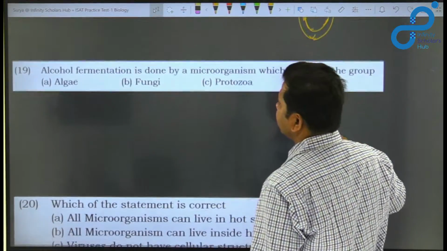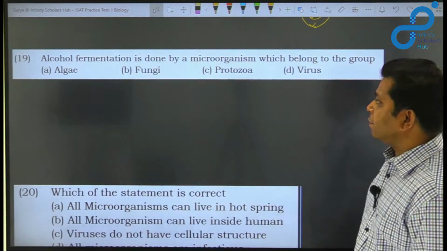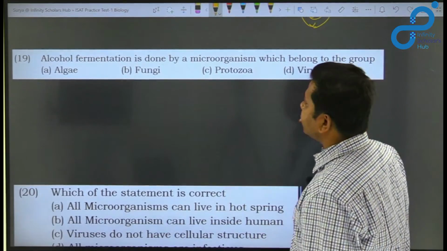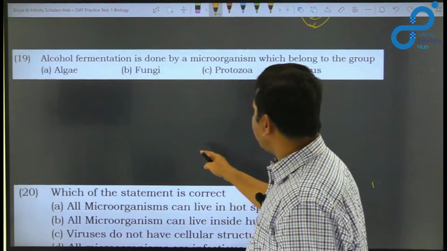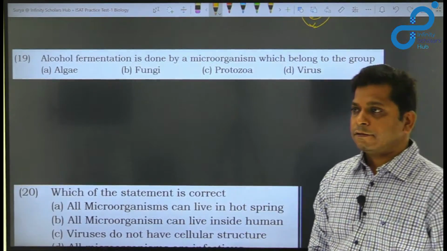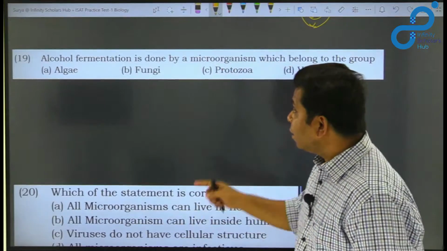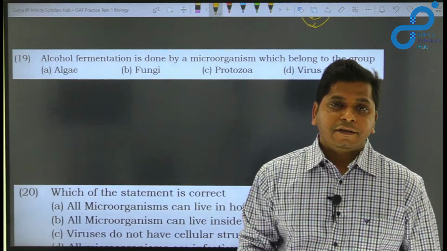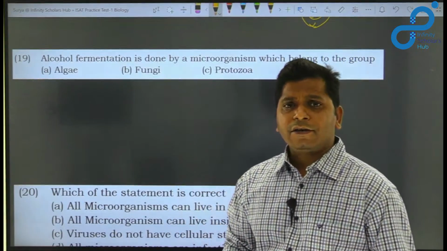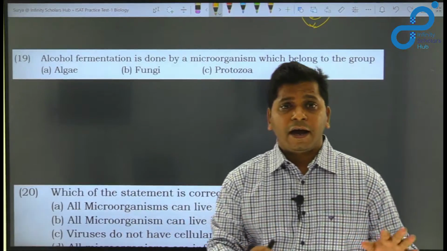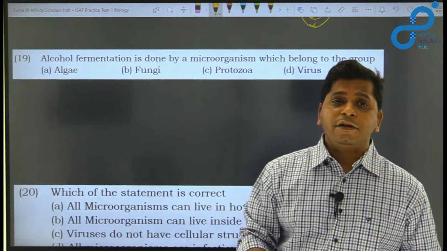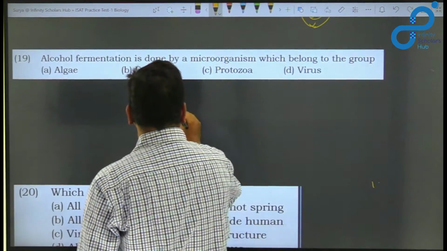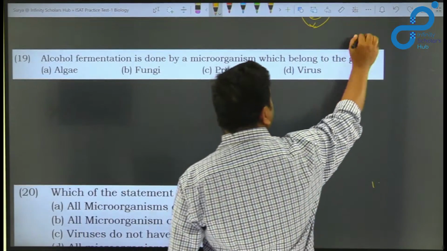Look at the next question. Alcohol fermentation is done by a microorganism which belongs to the group. There are some specific groups written over here: algae, fungi, protozoa and viruses. If you look at the options here, we know that alcohol fermentation is an anaerobic respiration. There are two different kinds of respiration, aerobic and anaerobic respiration, and alcohol is produced during the anaerobic respiration. It is produced by a specific organism which is known as yeast.